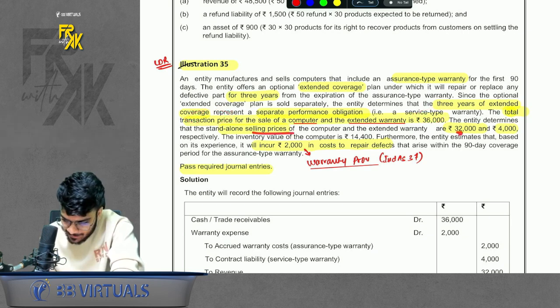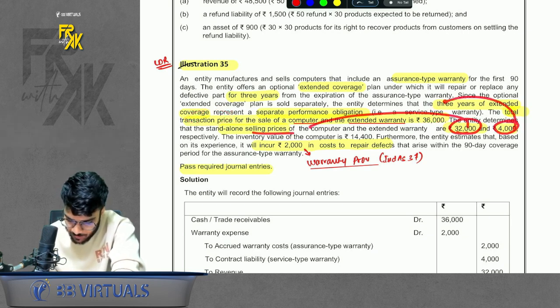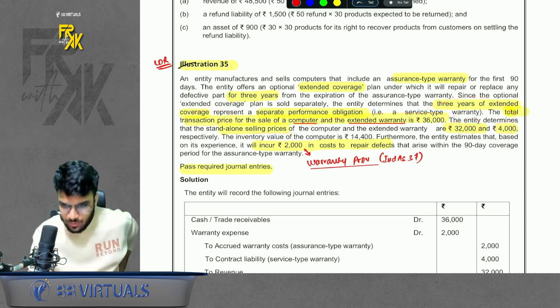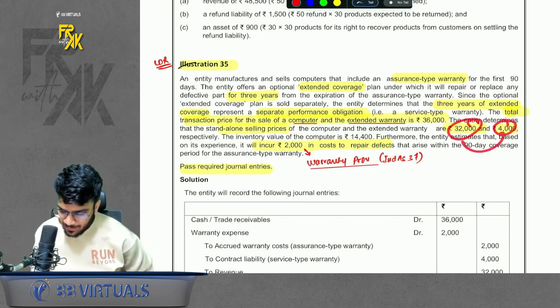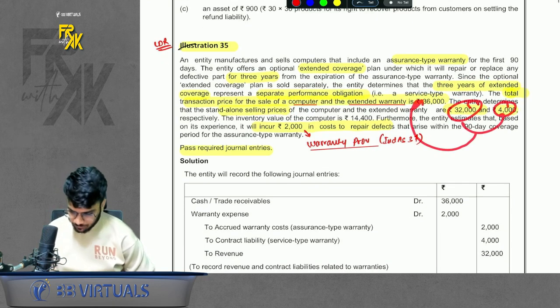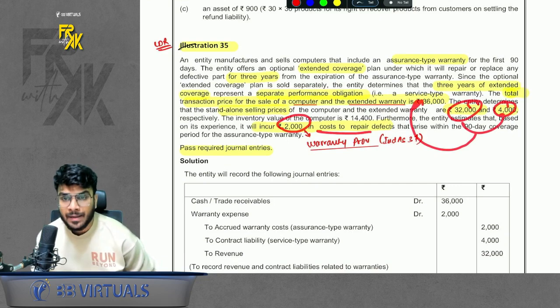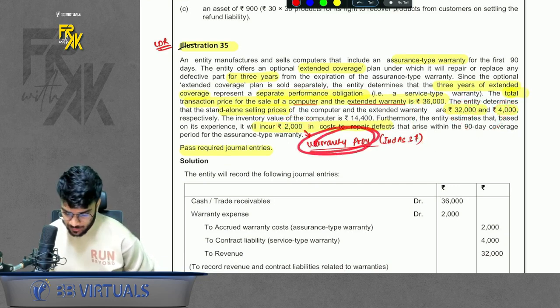SSP is given. SSP is 32,000 for the computer and 4,000 for the extended warranty. So we are not giving any discount. If you total up the SSP, it comes to 36,000. That is what you are charging. 2,000 is the expected repair defect cost. This is the warranty provision which you need to create. How to pass the entry?